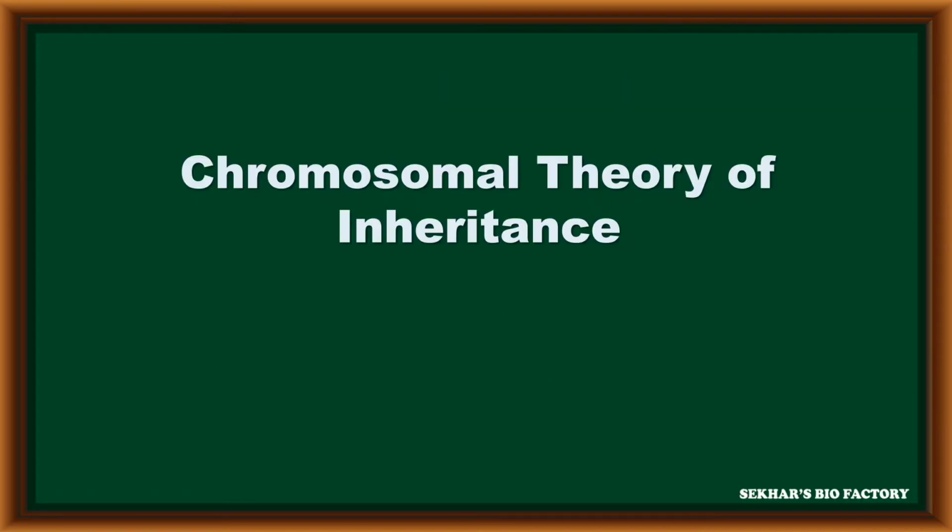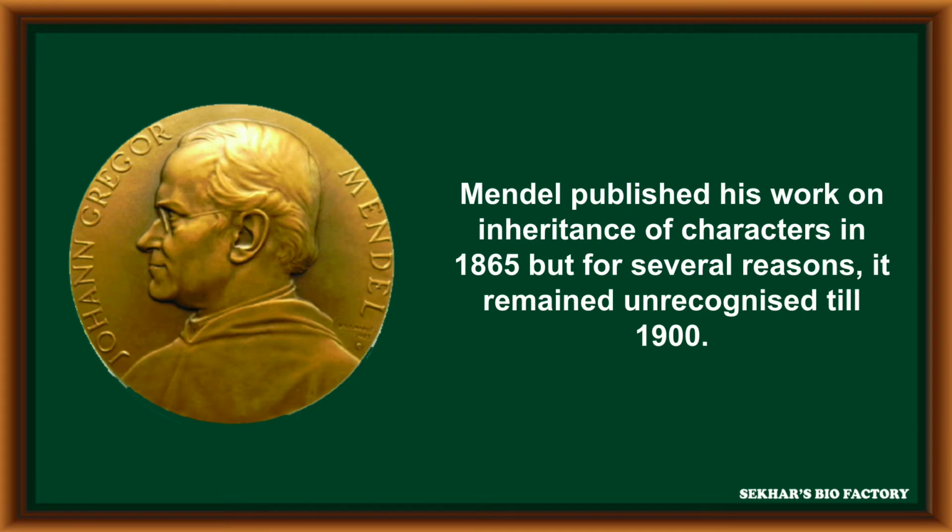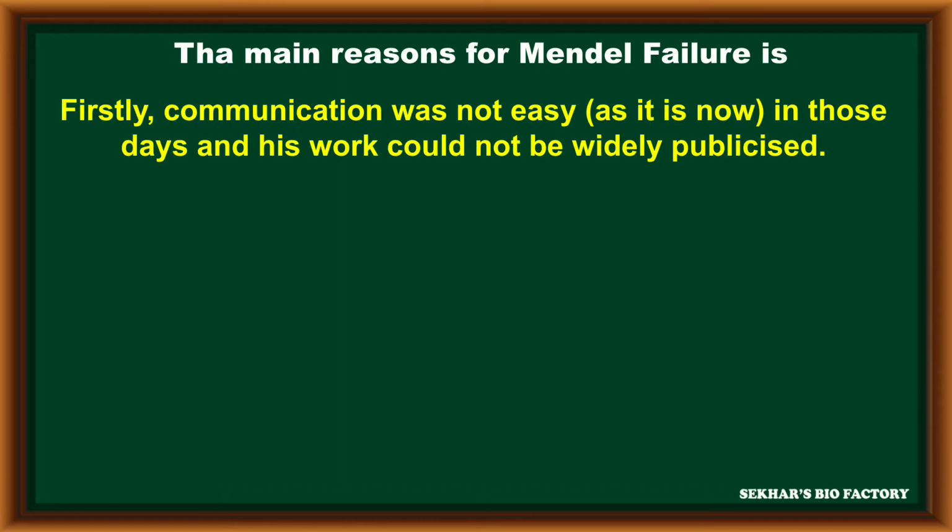In this video, I am going to explain the chromosomal theory of inheritance. Mendel published his work on inheritance of characters in 1865, but for several reasons it remained unrecognized till 1900. The main reasons for Mendel's failure: first, communication was not easy in those days and his work could not be widely published.